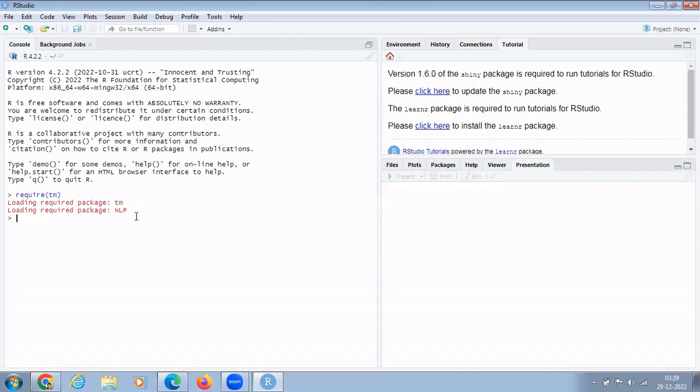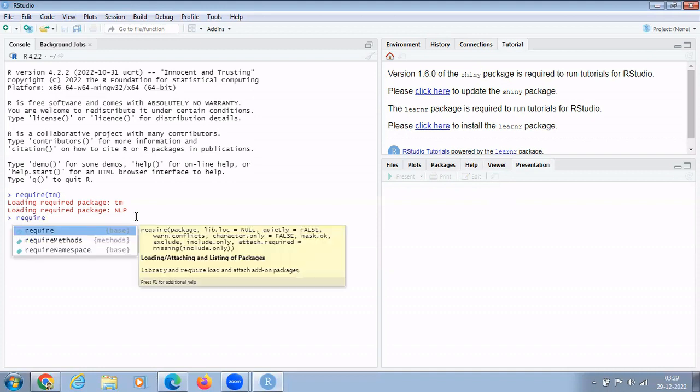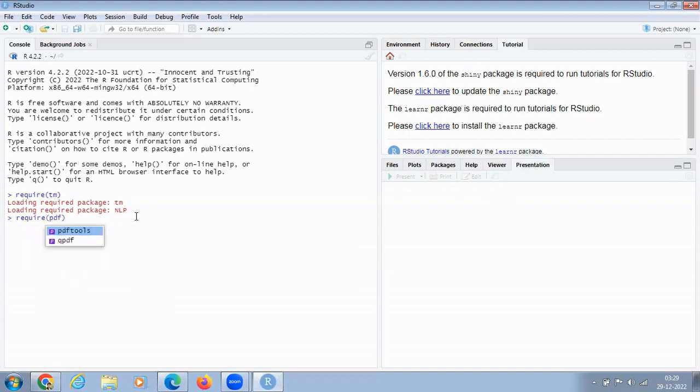Then if we want to work, we have to put in our data. For sentiment analysis, it may be either in PDF format or in doc format. Here I am using the data in PDF format. So I have to call another package, that is pdftools. Now it has been called.